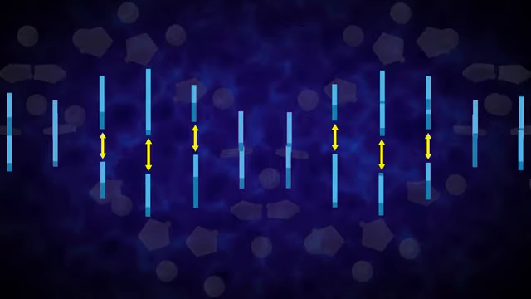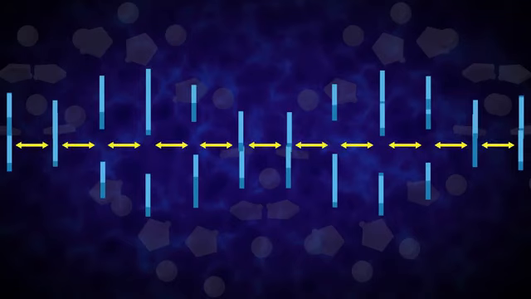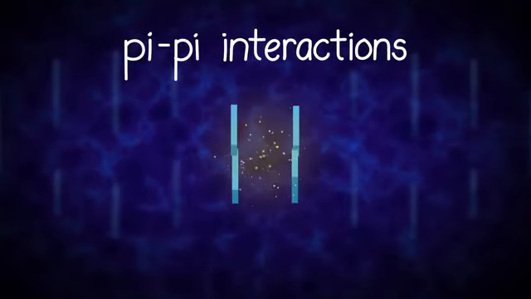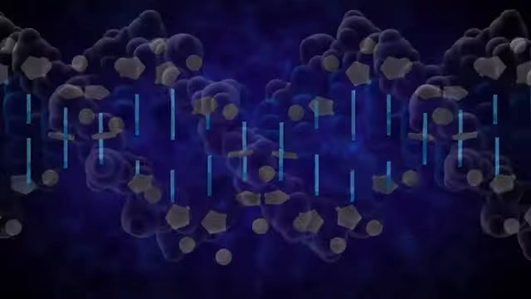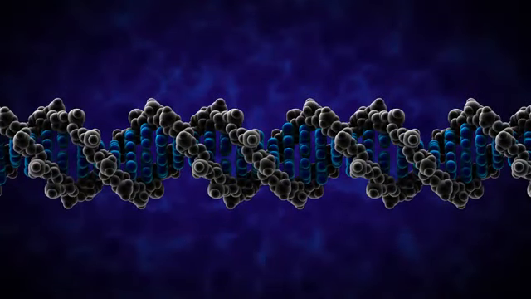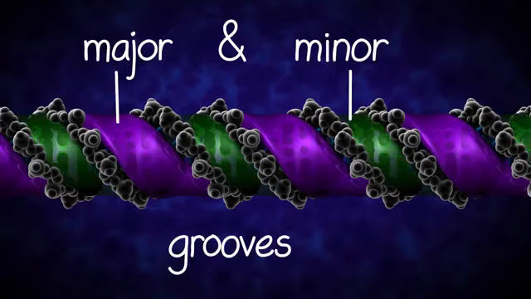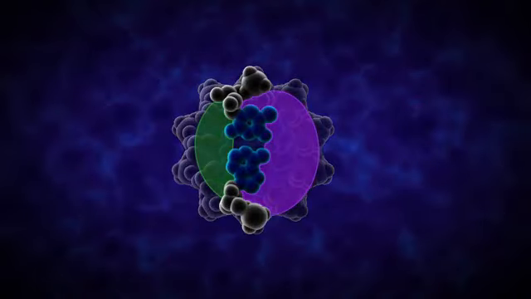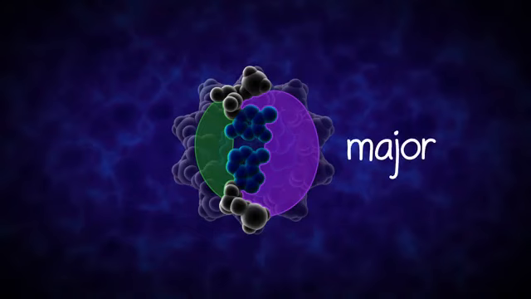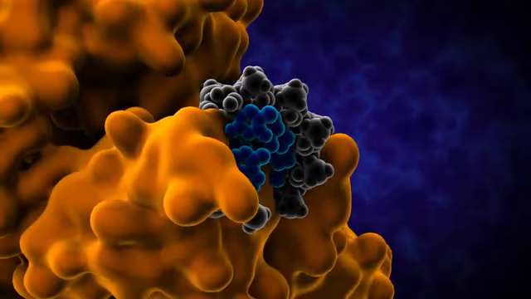In addition to the hydrogen bonding between the bases, the stacking of the bases also stabilizes the double helix structure. These pi-pi interactions form when the aromatic rings of the bases stack next to each other and share electron probabilities. The regularity of the helical structure forms 2 repeating and alternating spaces called the major and minor grooves. These grooves act as base pair recognition and binding sites for proteins. The major groove contains base pair specific information, while the minor groove is largely base pair nonspecific. This is because of the patterns of hydrogen bond acceptors and donors that proteins can interact with in the grooves.